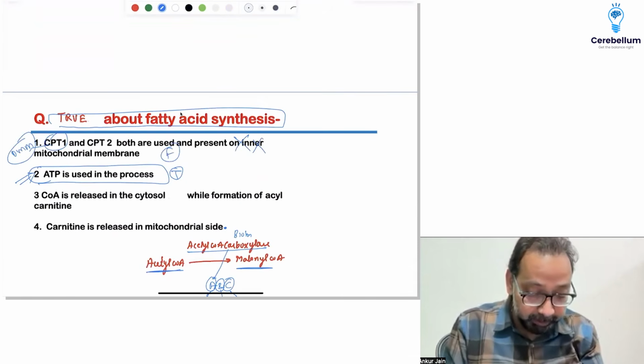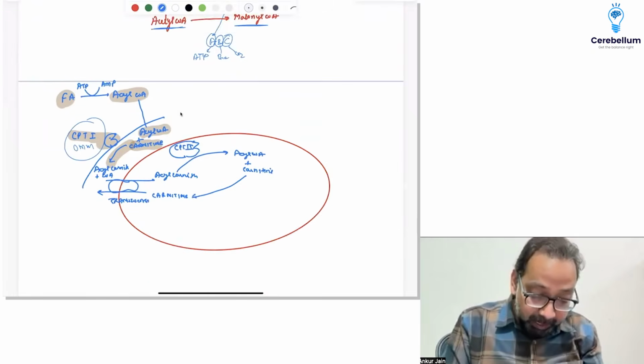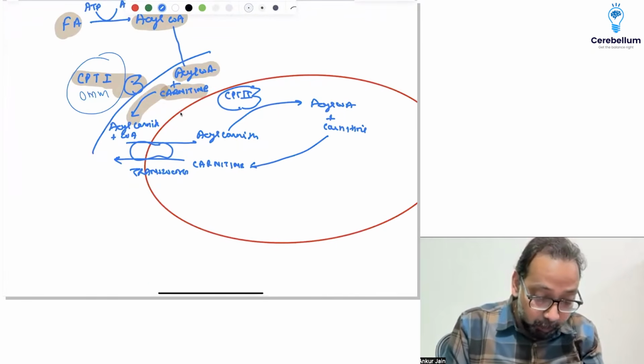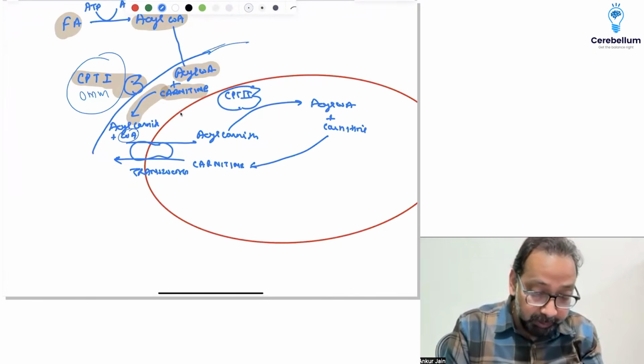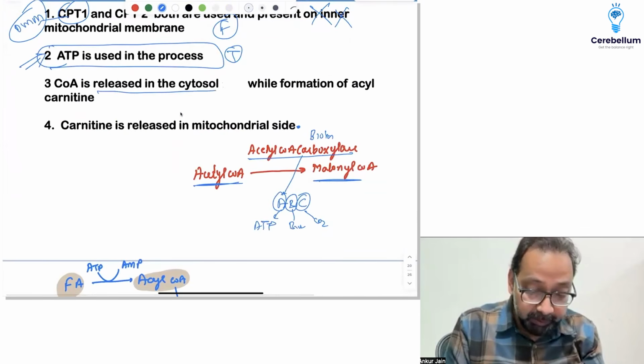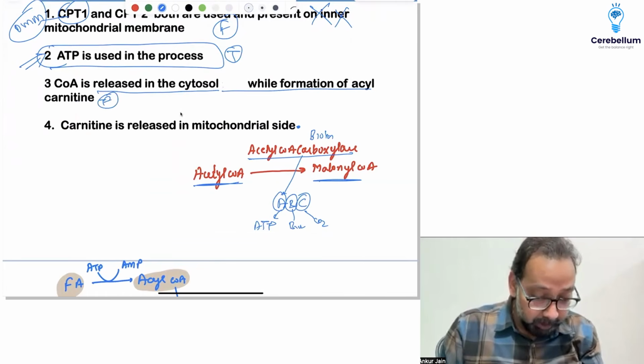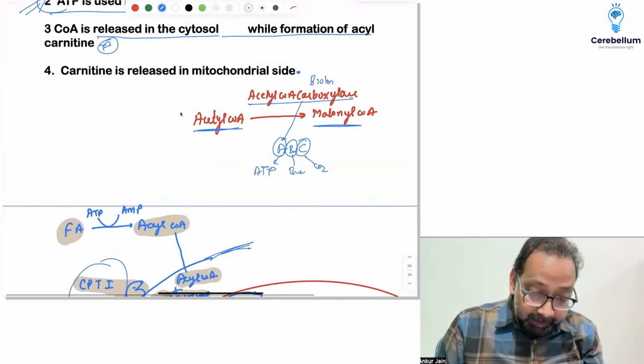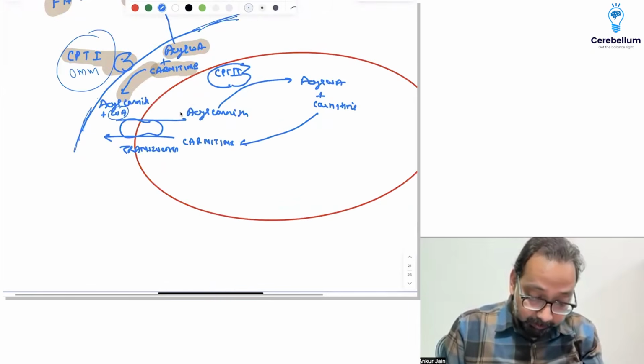So that statement is false. When this reaction occurs, coenzyme A is produced in the intermembranous space, not released in the cytosol.